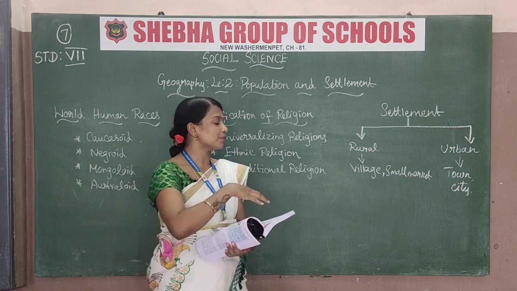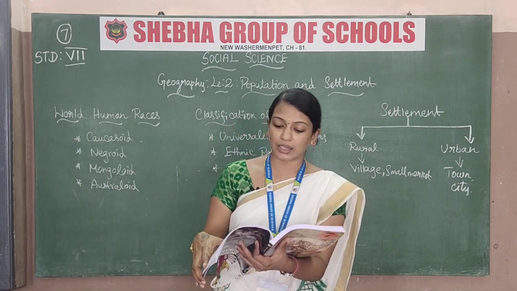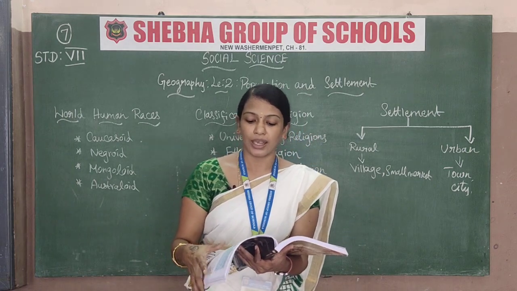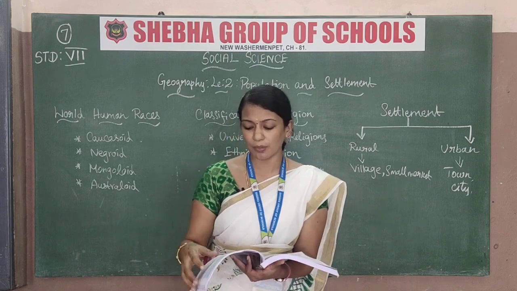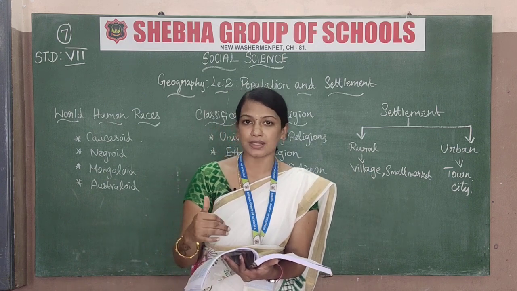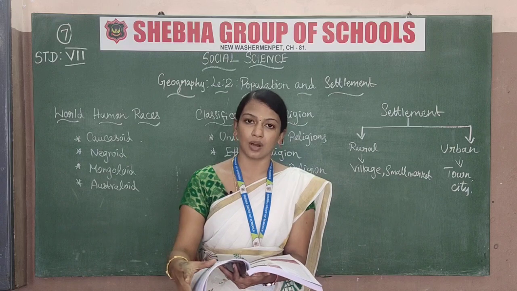In the urban settlement means town, city like this. இதுதான் urban settlements சொல்றோம். We have different types of urban settlements here. என்ன பார்க்கறோம்னா first one is a town. Actually town ன்றது எதை சொல்றாங்கன்னு பார்த்தா population more than 5,000 people. So population more than 5,000 people இருந்தா that place is called as a town.